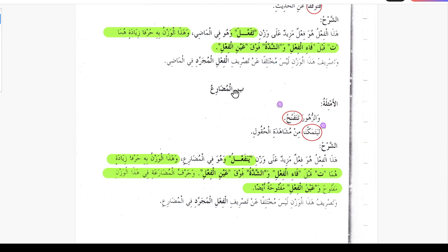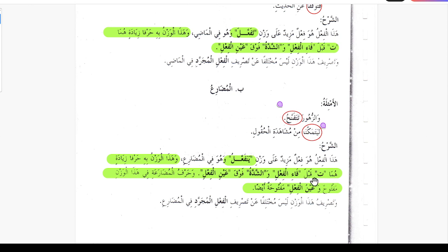So the explanation of the fe'l mudare. Hazal fe'lu huwa fe'lun mazidun ala wazni yatafa'alu. This verb is fe'l mazid on the pattern of yatafa'alu. Wa huwa fil mudare, and this is for the case of the present tense. Wa hazal waznu bi harfa ziyadatin, and this pattern has two additional letters.